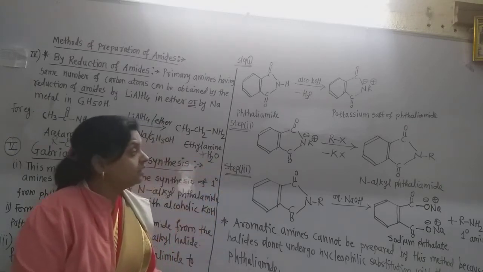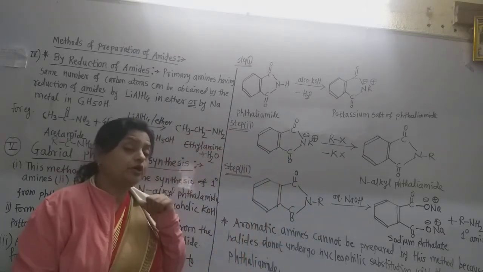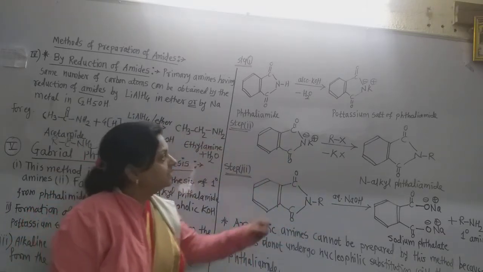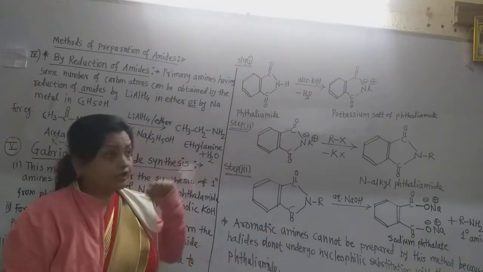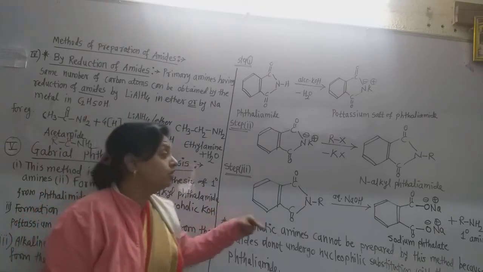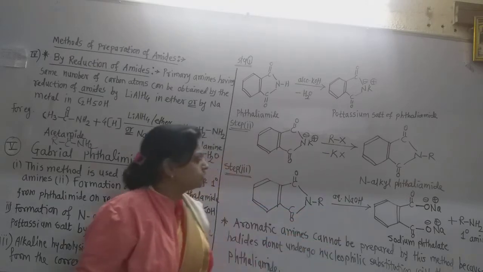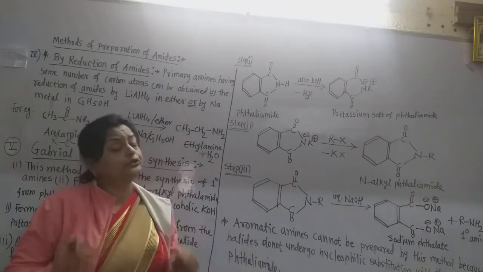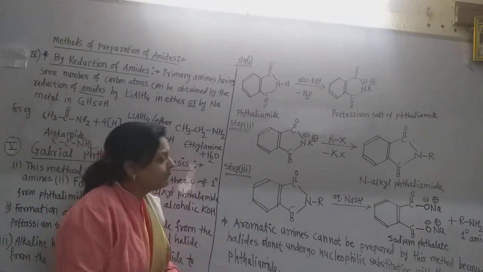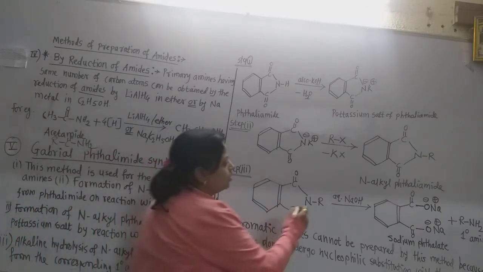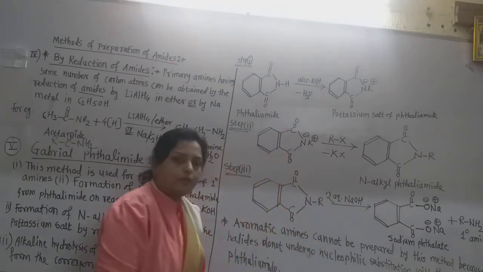How is it obtained? Here we require the aqueous solution of sodium hydroxide, not alcoholic. Remember that. In the first step, we require the alcoholic solution of strong alkali, that is potassium hydroxide. But in the third step, we require the aqueous solution of strong alkali, that is sodium hydroxide. Two different strong alkalis are used in the gradual synthesis of primary amines. Now see here what happened. We require here 2 molecules of NaOH. Remember that. 2 molecules of NaOH.